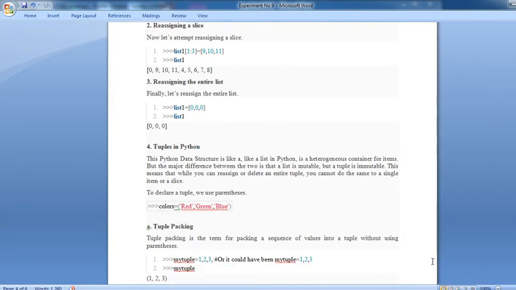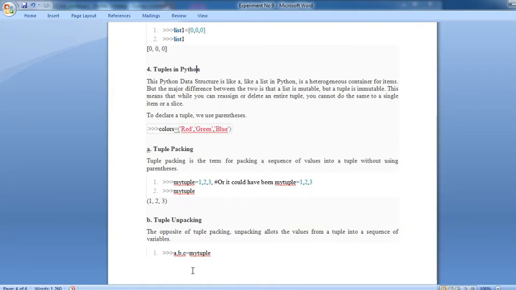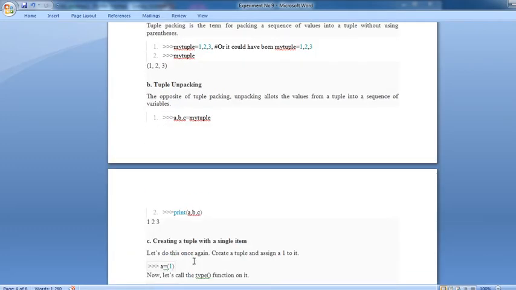Tuple packing is the term for packing a sequence of values into a tuple without using parentheses. That is, my_tuple equal to 1, 2, 3, or it could have been my_tuple equal to (1, 2, 3). My tuple finally displays 1, 2, 3. Now tuple unpacking is the opposite of tuple packing. Unpacking allows the values from a tuple to be assigned into a sequence of variables: a, b, c equal to my_tuple. Print a, b, c gives 1, 2, 3.